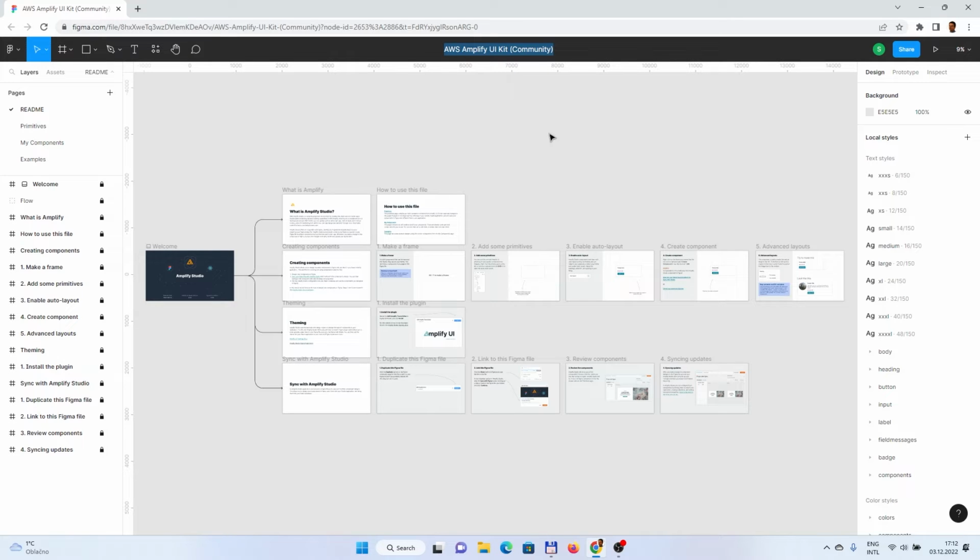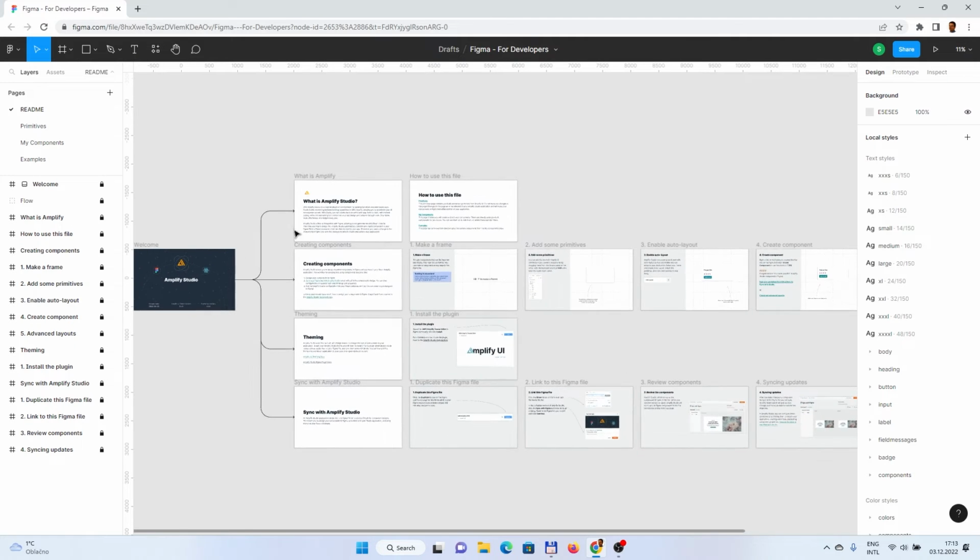And let's say it's Figma for developers. And it's good as well to check what is inside this Figma design. So as you see here in the README file, it's how to use this file basically.